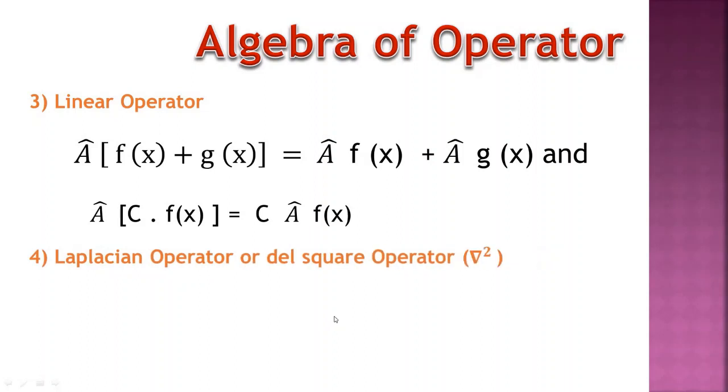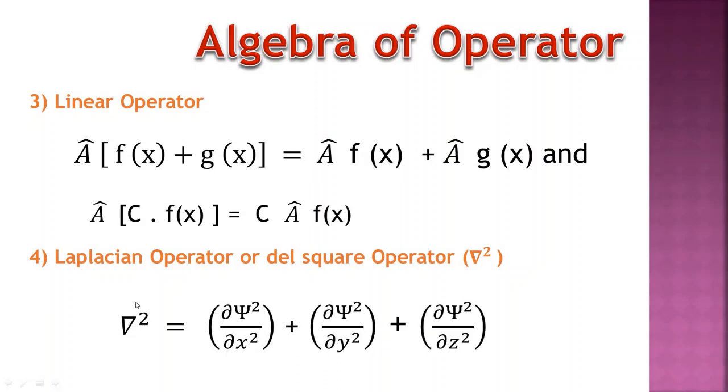Next algebra is the Laplacian operator or del square operator. This is represented symbolically as del square. The del square operator or Laplacian operator is used in the equation of the total energy operator or Hamiltonian operator and the Schrodinger wave equation, also in many other equations. So the del square operator is equal to del square psi upon del x square plus del square psi upon del y square plus del square psi upon del z square. Here x, y, z are the position coordinates. Psi is the wave function.